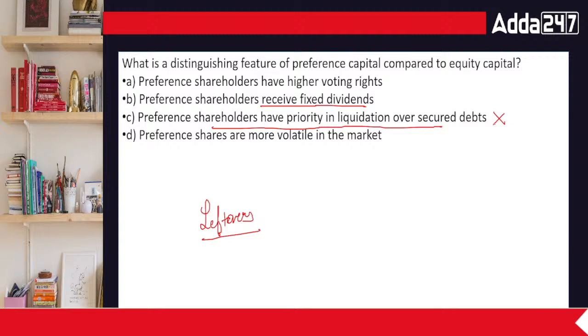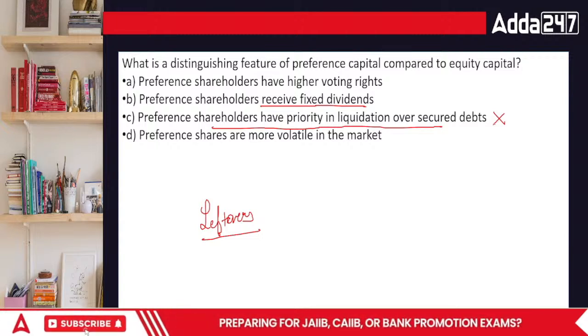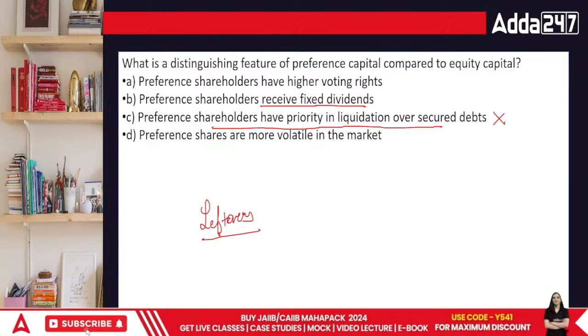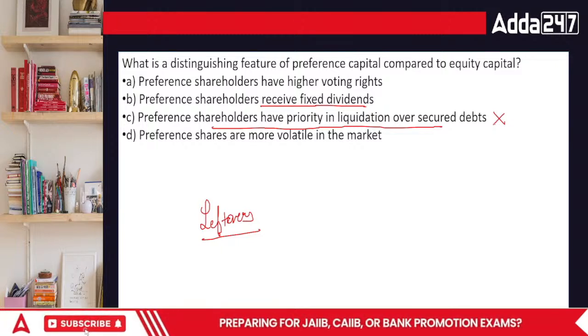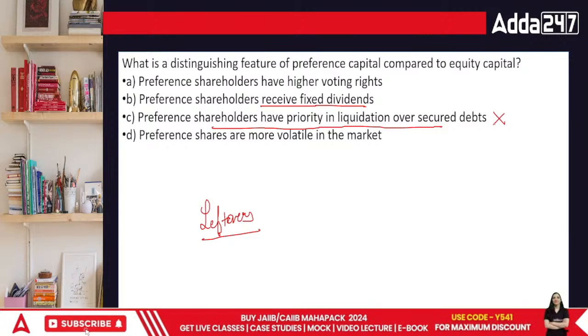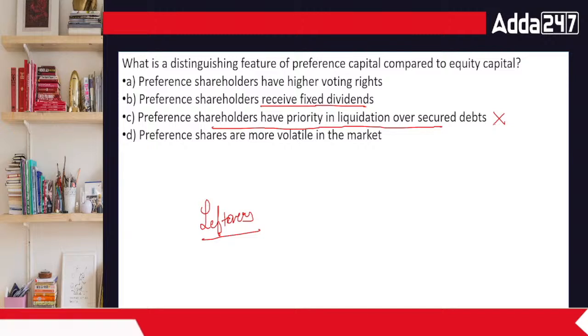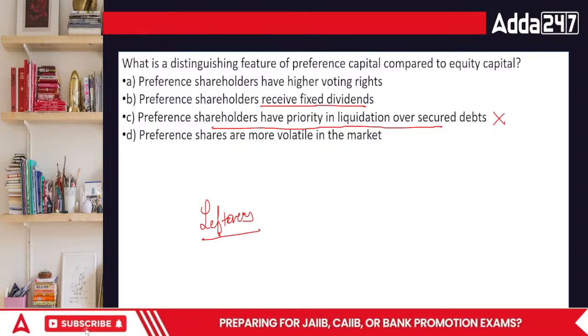Preference shares are more volatile in the market. Not really. I think I'll go for preference shares once I'll be retiring at the age of 50, 60. Now people go for it. Equity is something that you put today and you will be keeping it for your retirement, when you want to invest somewhere or do something else, because those are to be held for a long period. Preference and debt are basically the ones which are giving you safer amounts in the upcoming future.